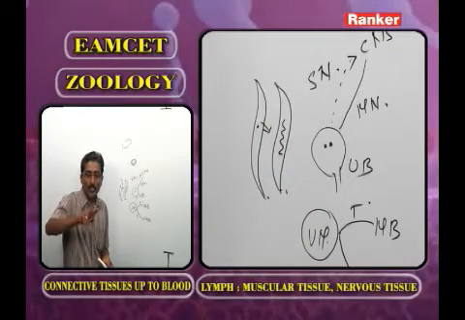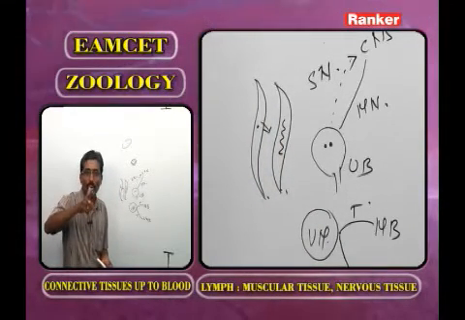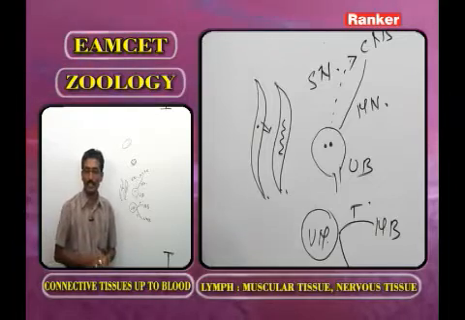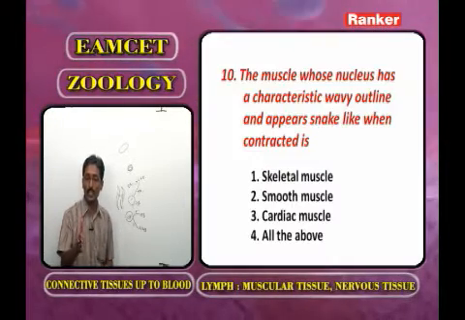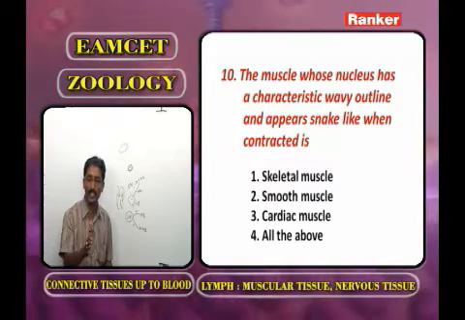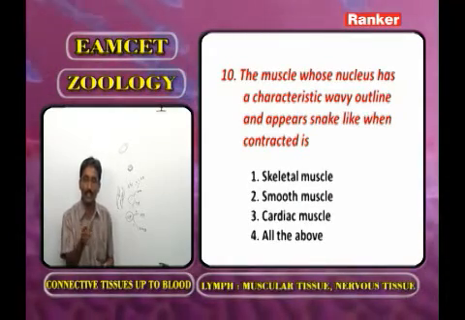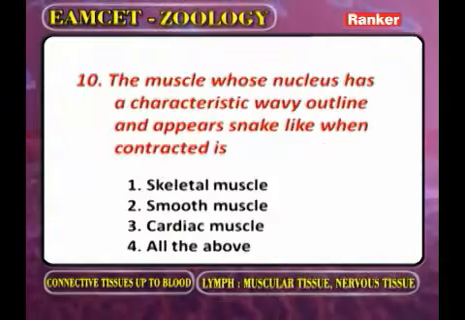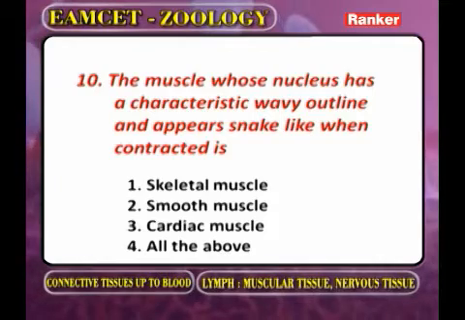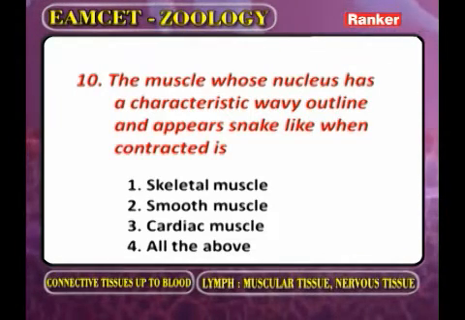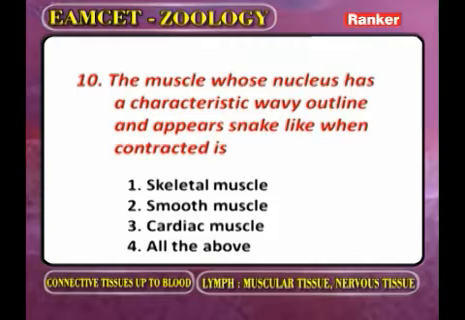The nucleus changes its shape. The options: skeletal muscle, smooth muscle, cardiac, and all the above. Based on this information, the correct answer is the second one, the smooth muscle.